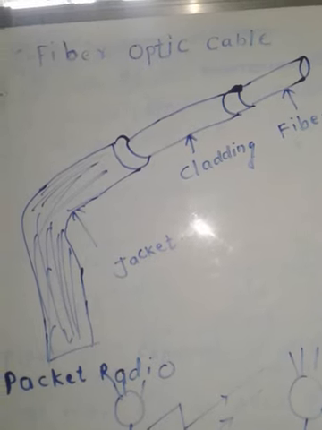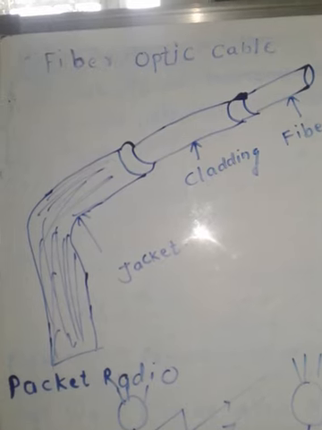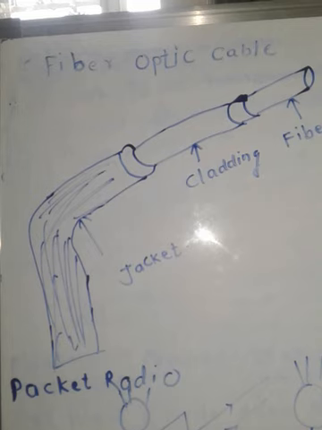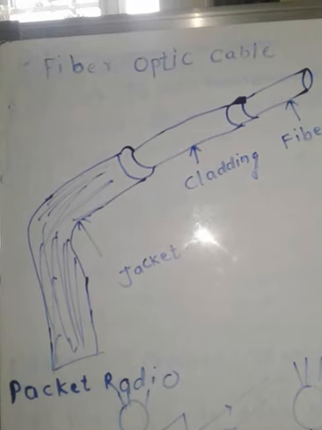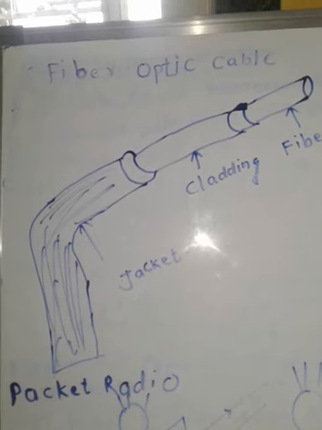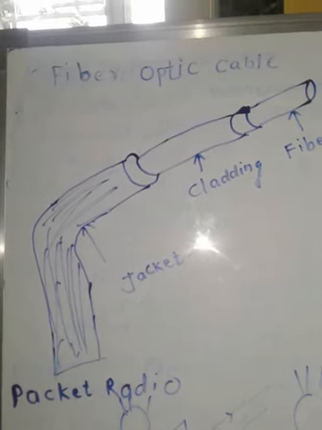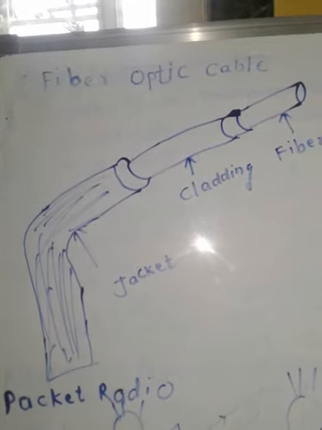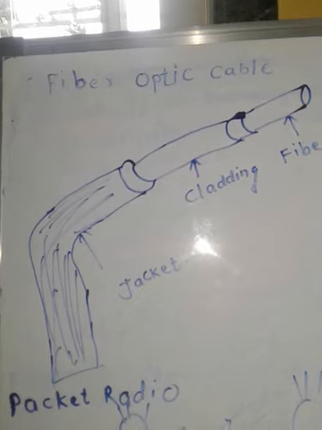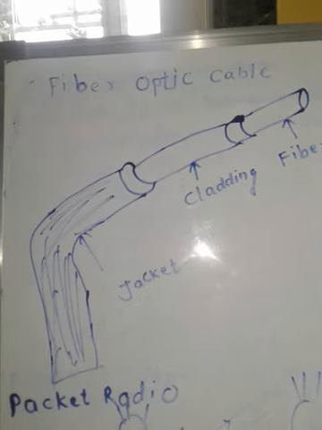So the first point, the light wave can be efficiently conducted through transparent glass fiber cables, known as optic fiber cables.